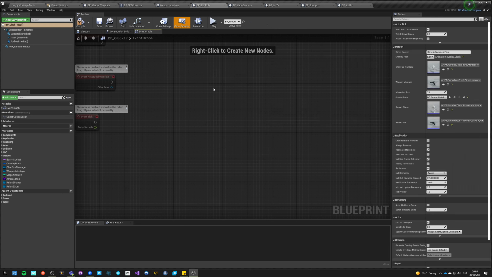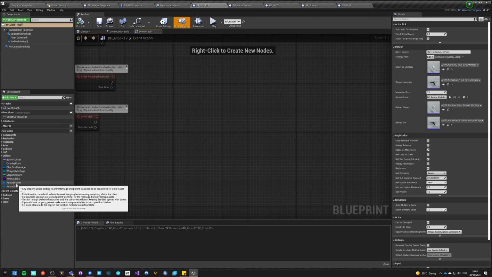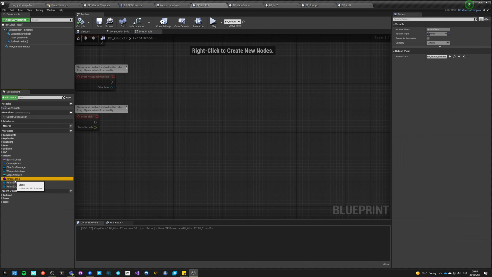And this is the case where one weapon uses one type of ammunition. If one weapon uses multiple types of ammunition and can change them, well, one way to do it, you can always swap ammo class at runtime.